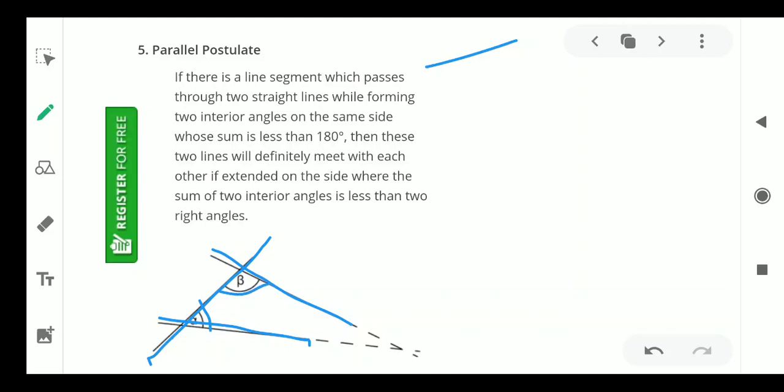Both angles are on the same side. These two angles are formed by these two straight lines on the first given straight line.